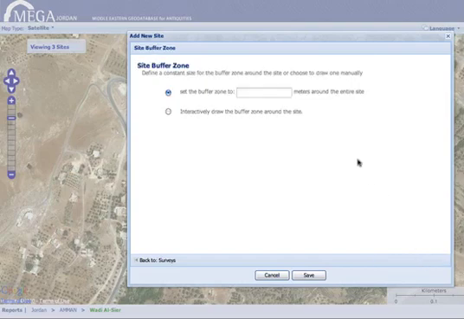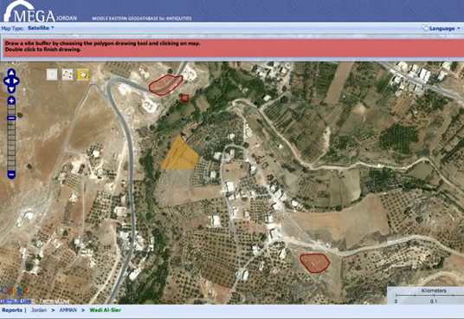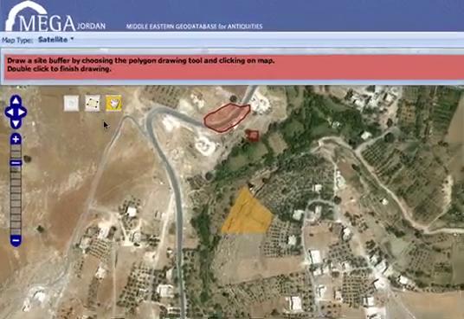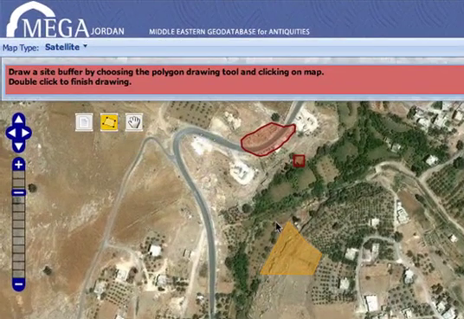Click Proceed to Define Buffer Zone to add a buffer zone around the site. You may enter a fixed distance in meters for the buffer, or interactively draw a buffer zone around the site. To draw the buffer, you have all the same tools as you had when originally creating the site's boundary, so you may either manually draw the buffer or use GPS coordinates.